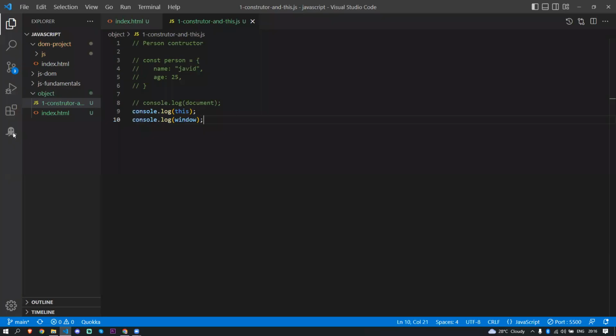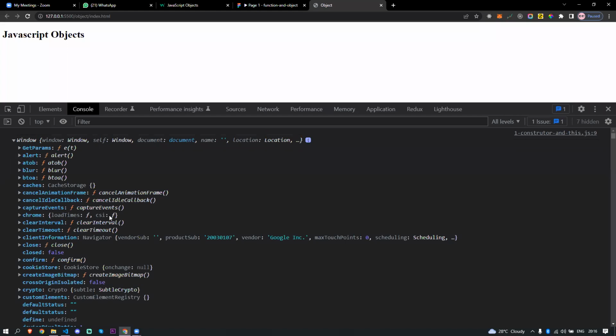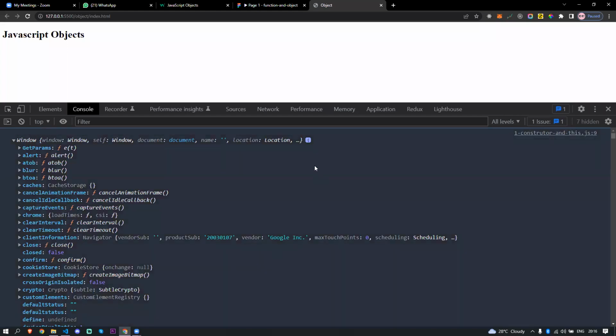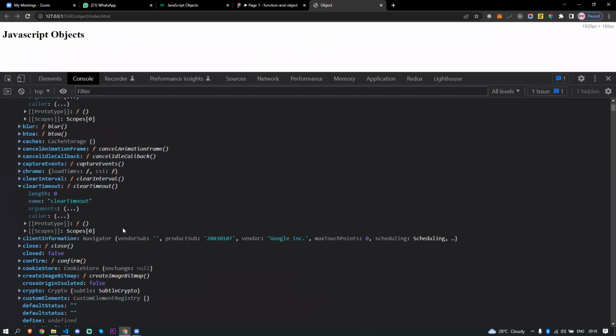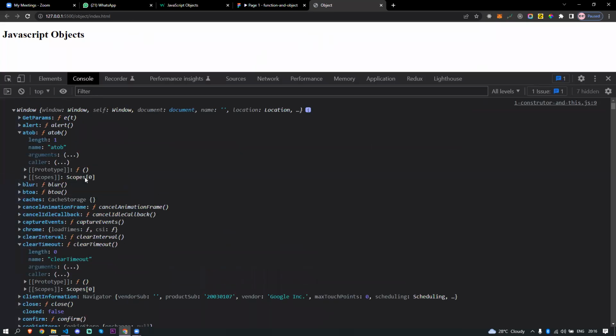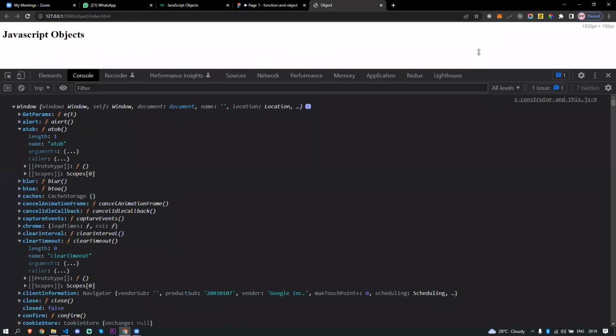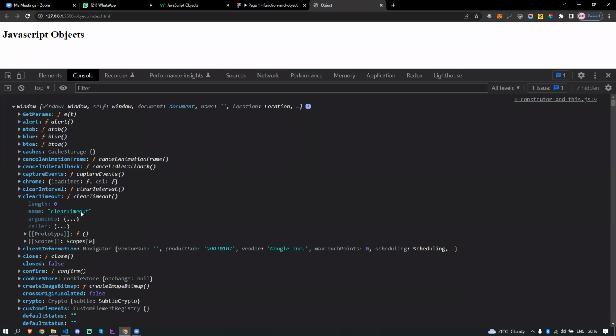Now, this is the global scope. Wait, my browser got stuck. Okay, so this is the global location. How do I say that, this is the global scope. So whatever you create in the document, it's going to sit here. I will show you that.